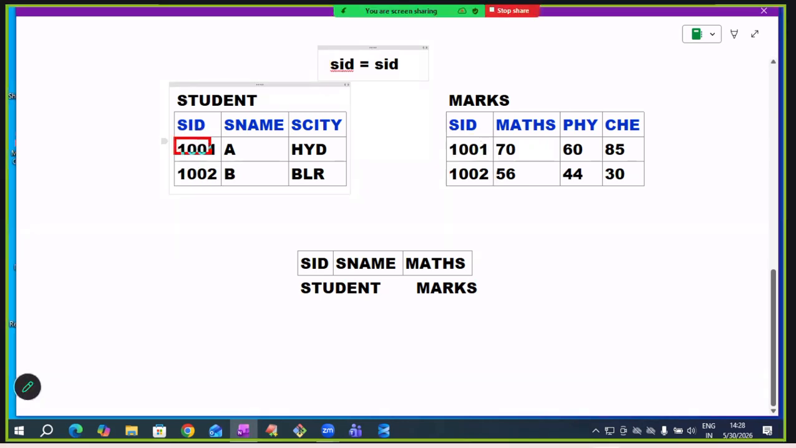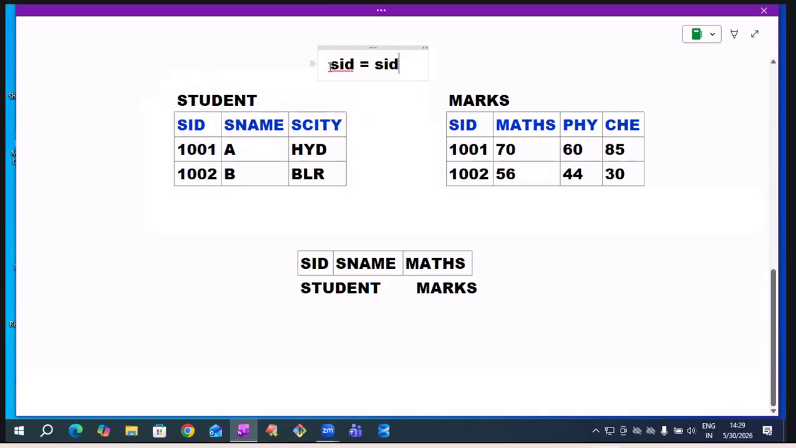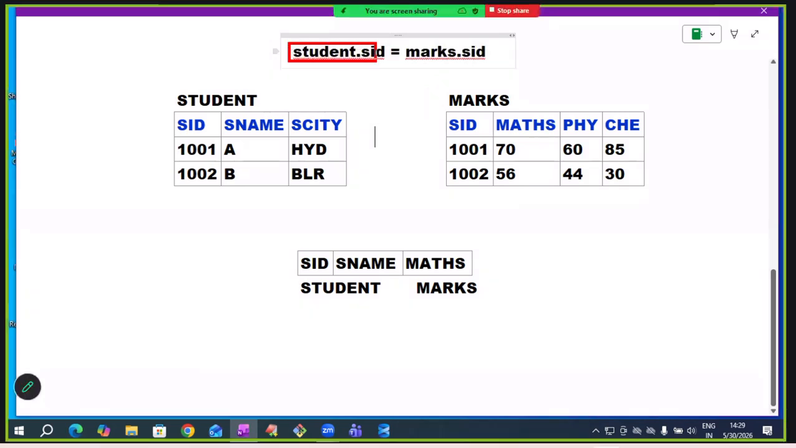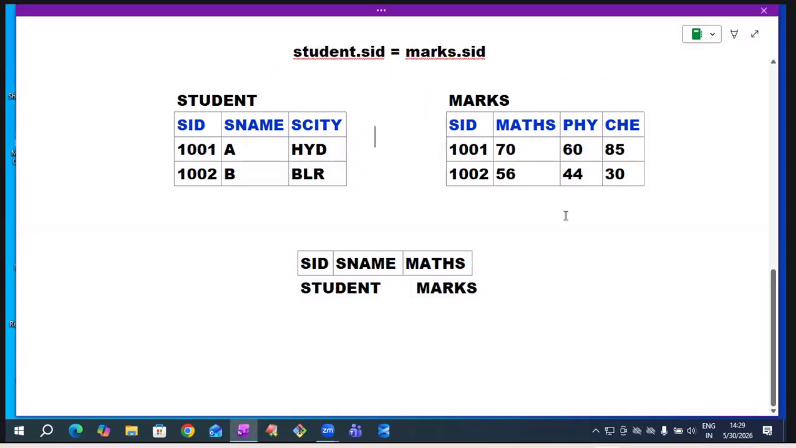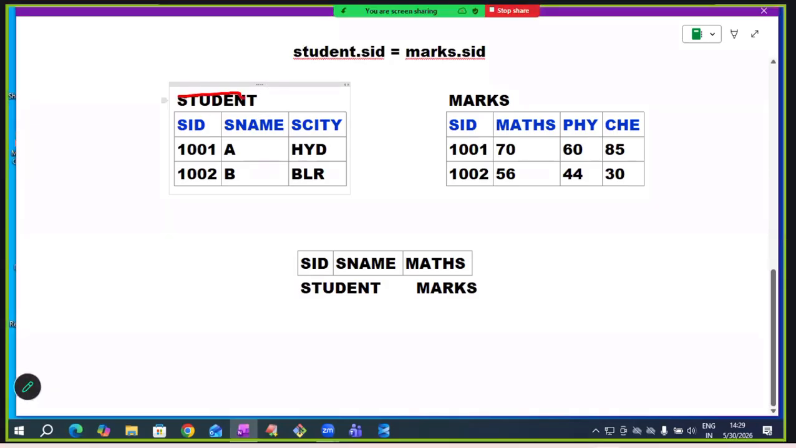That is why, to identify this SID column uniquely, since your column name is the same, you cannot write like this. To identify the column uniquely, take the help of the table name. The table name is student, so write student dot SID: table name dot column name. Write like this: student dot SID equals marks dot SID. Now it works. If the student table student ID equals the marks table SID, then join them. In real time, table names may be lengthy. Suppose this table name is not student. Suppose this table name is Hyderabad branch employee details. For example, Hyderabad branch student details.